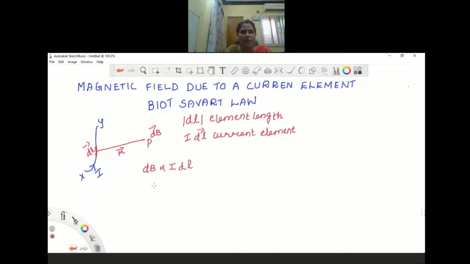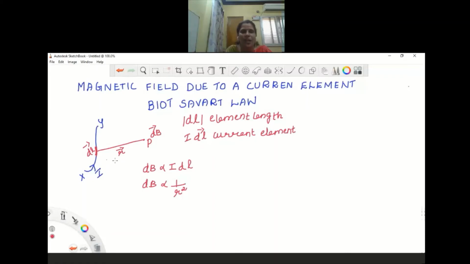And again, this strength of the magnetic field is inversely proportional to the square of the distance. Actually, this r is the distance between this small element length and the point where we are going to find the strength of the magnetic field.